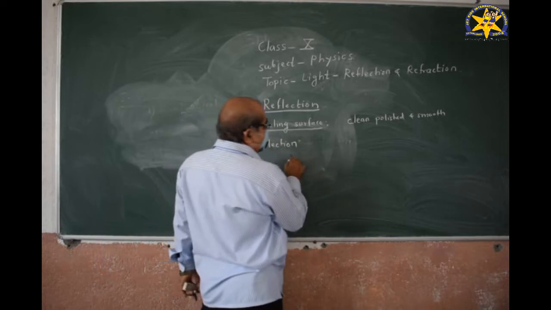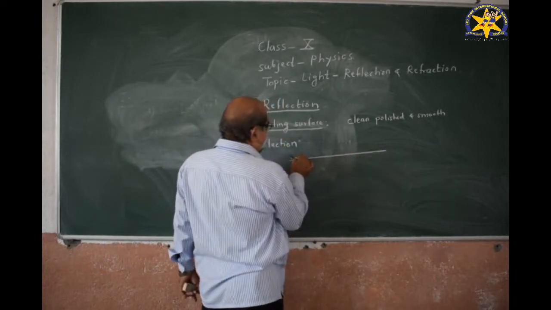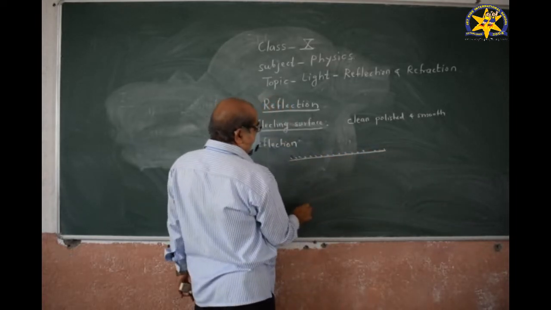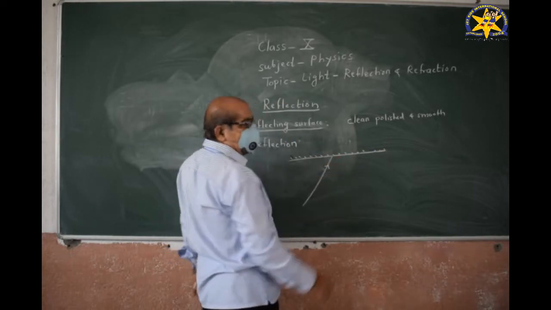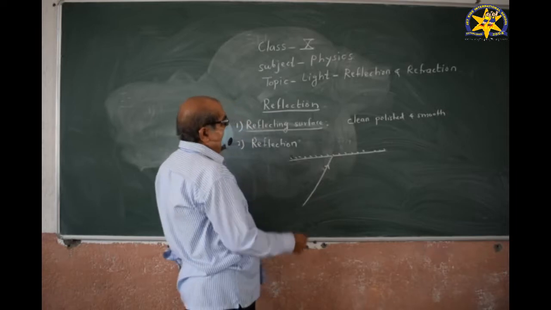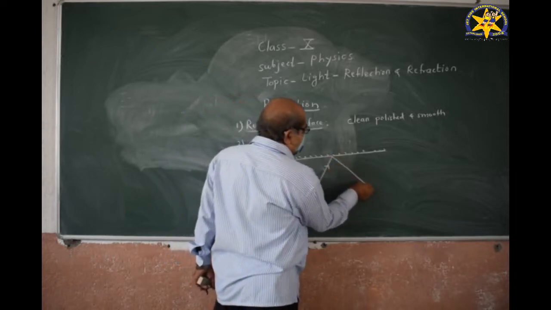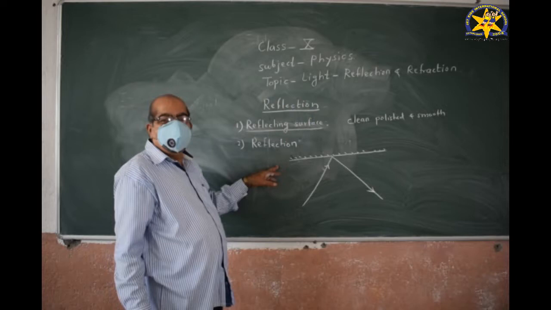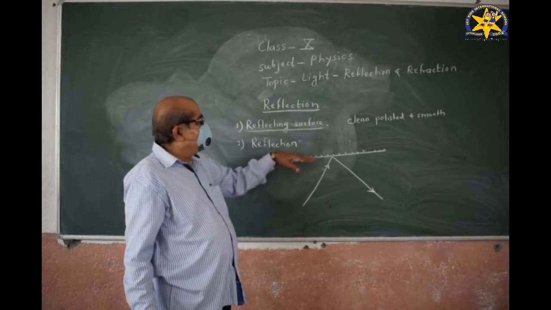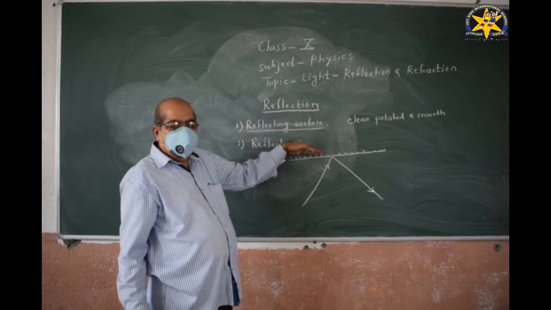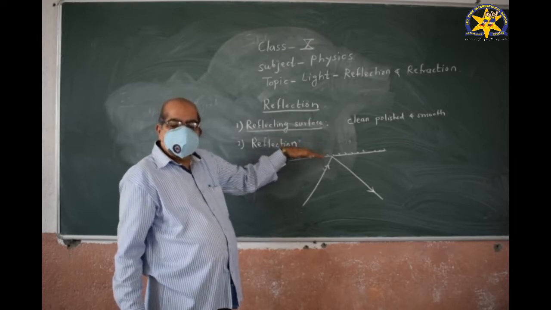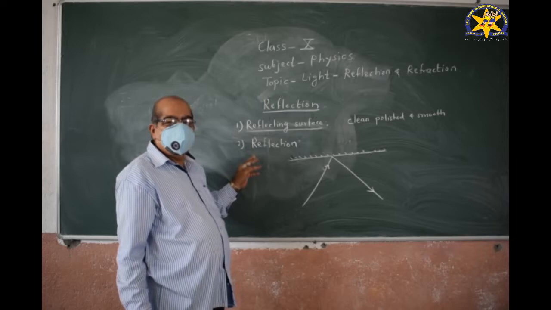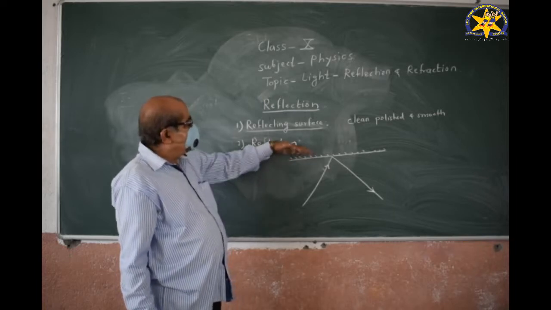When light rays are incident on the reflecting surface, and then come back in the same medium, this phenomenon is called the reflection of light.